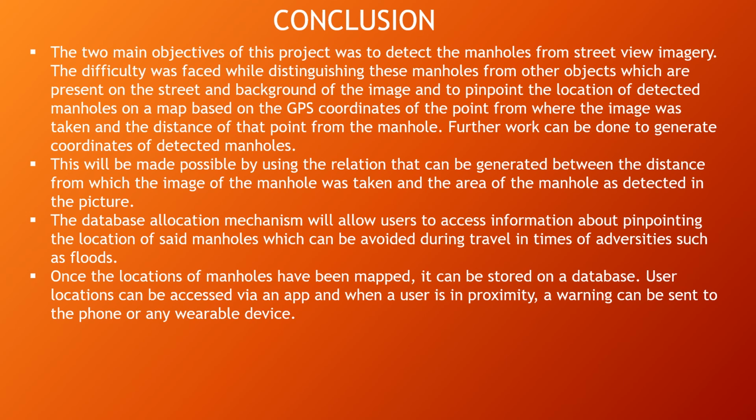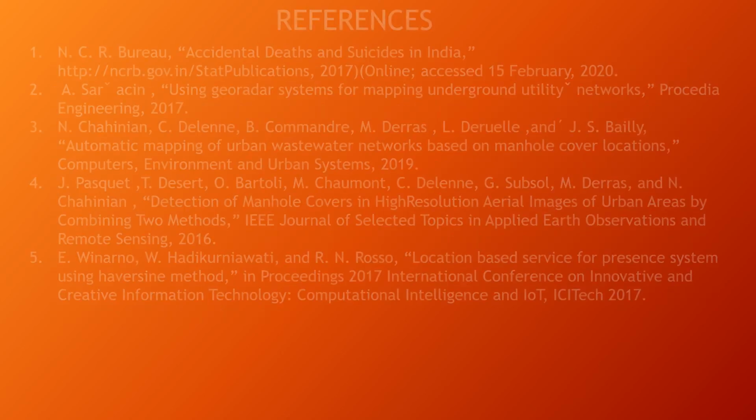The database mechanism will also allow users to access information about the location of manholes. This system can be further built upon to create a user alert system and interface. Once the locations of manholes have been mapped, they can be stored in a database. User locations can be accessed via an app, and when a user is in proximity, a warning can be sent to the phone or any wearable devices.